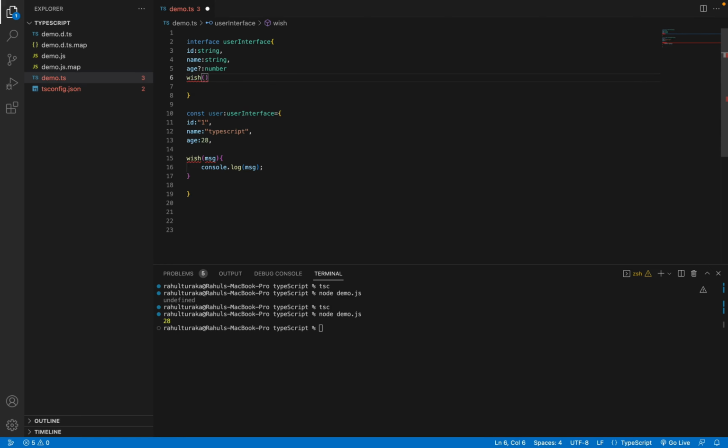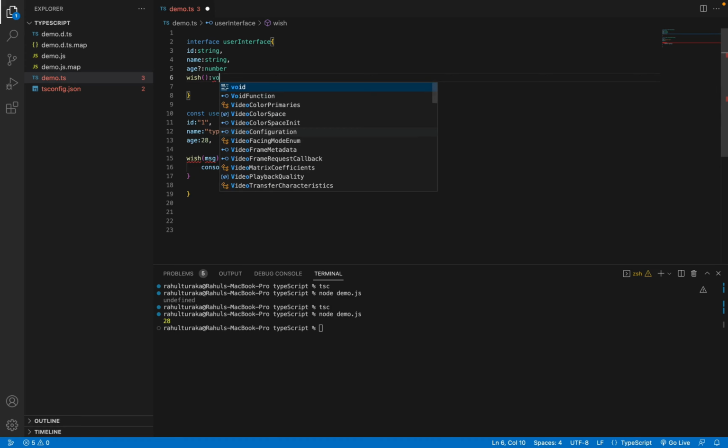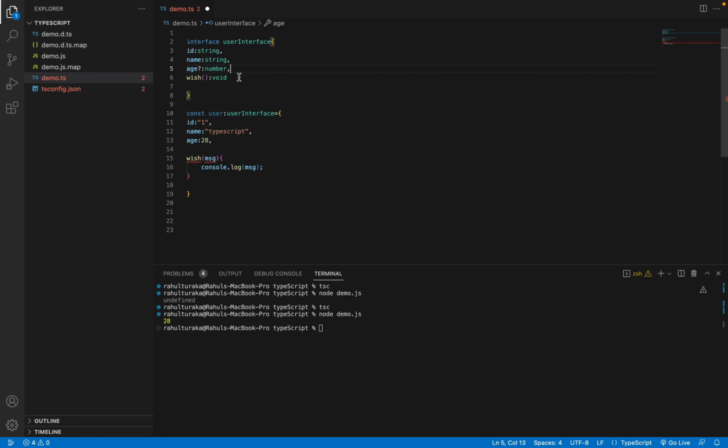Just write the function, and as it is not giving any return type, we need to make it void. And it has a message parameter, so just give it right over here. This parameter is of type string. I have given it, and now see, the error is gone. This is simple. If we are passing a parameter as a string, just give the type string, and as the function is not returning anything, just give void.